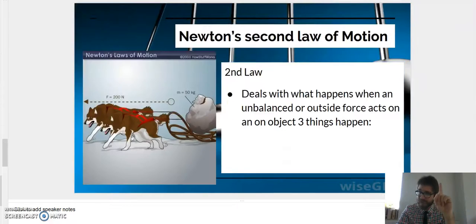Very first law is this. Oh, nope, that's the second law. Mr. Engling lied. Let's try that again.